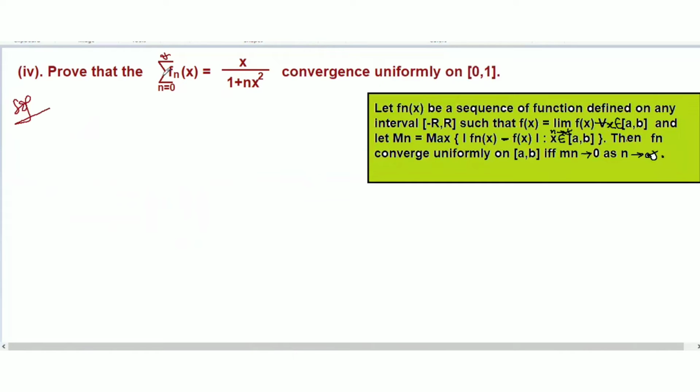Prove that this series of functions f_n(x), n from 0 to infinity, equal to x over 1 plus n x squared, converges uniformly on [0, 1]. So we are going to take this statement here. We will not create M_n here. We will prove this by this statement.